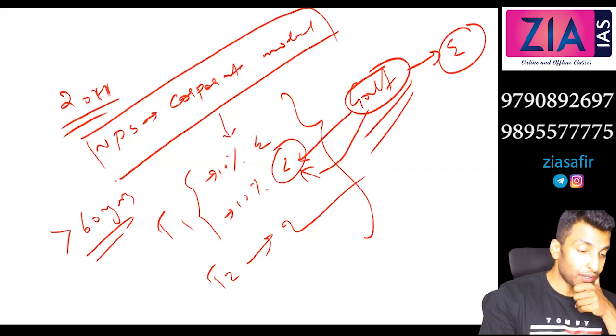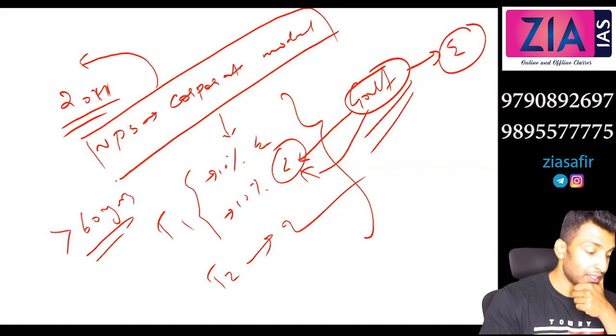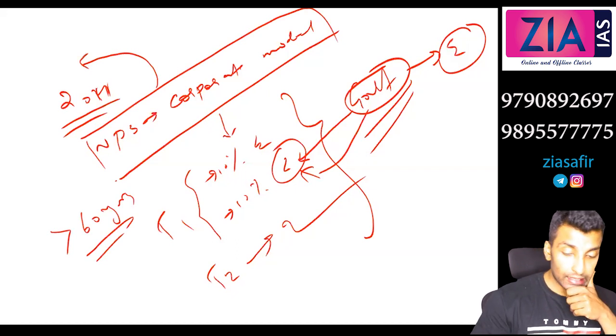After this it was renamed the National Pension System. Now, is there any fixed pension here? Like what we discussed in the beginning, those who joined before 2004, their pension is defined. Here what is defined? The contribution is defined: 10% of the basic pay and DA, dearness allowance. So contribution is defined here. Pension is not defined. Why is pension not defined? Can you tell me why?